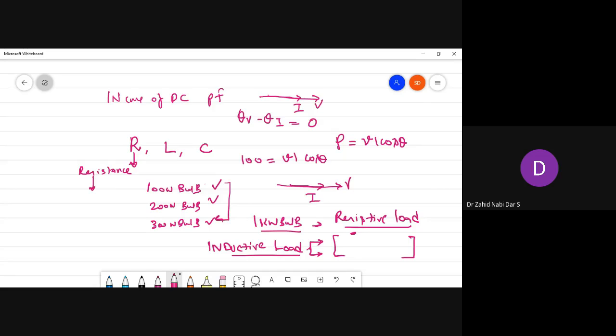You will see the red light blinking more. It is because of the heating load, the inductive load which you have connected. Whenever you connect an inductive load, the power factor would be lagging. And if the power factor is lagging, your bill will come more in comparison to bulbs.